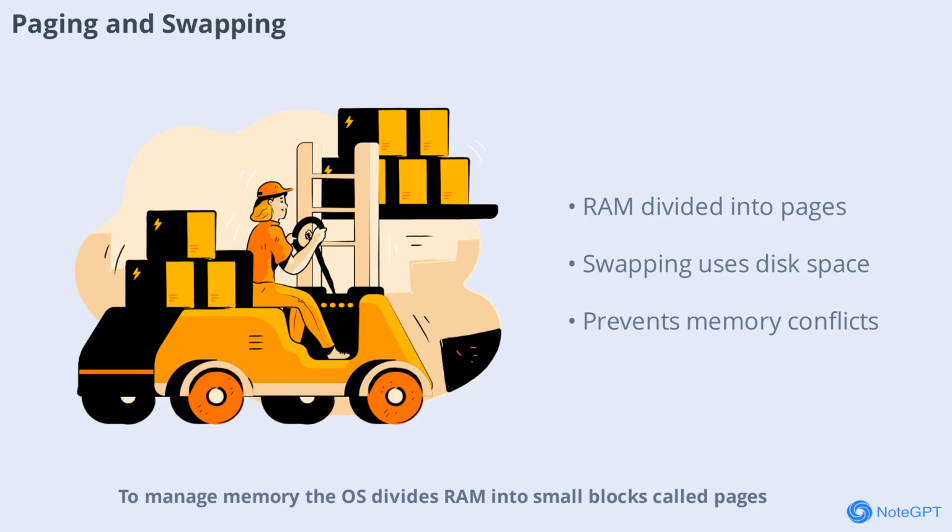To manage memory, the OS divides RAM into small blocks called pages. Each app's data can be spread across different pages, and the OS keeps a table to track where everything is. When RAM is full, the OS swaps out less used pages to disk, making room for new data. If both RAM and swap space run out, you'll see an out-of-memory error. This system lets many programs run smoothly, even with limited physical memory.